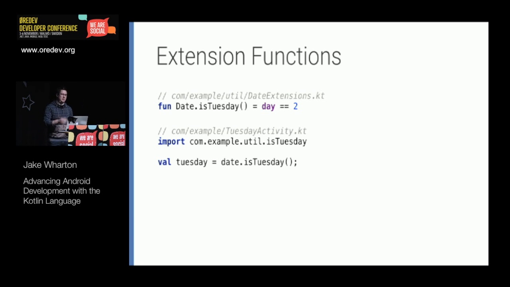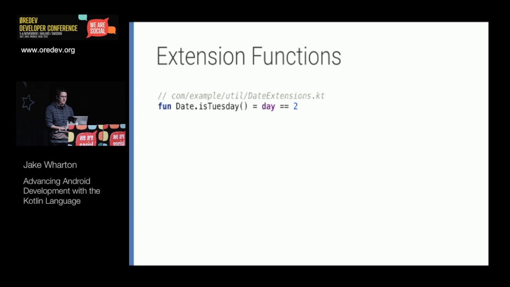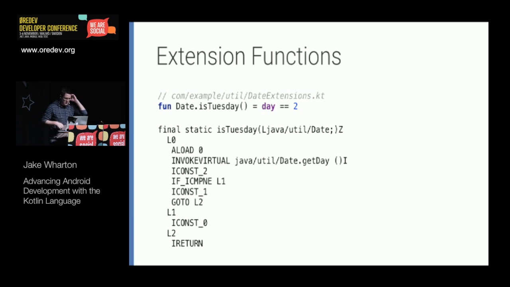And of course, you can press Command B and step into this method. It behaves just like it was a method on the date type. So let's see. This basically is what the bytecode is going to look like when the Kotlin compiler runs, because obviously this has to turn into Java code, right?